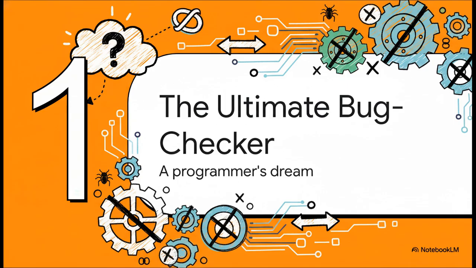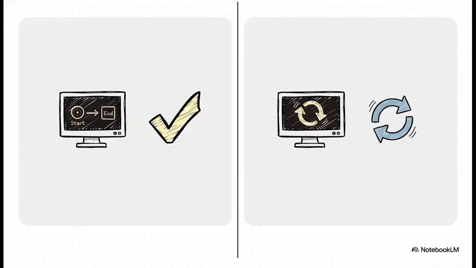But to really get why this dream is impossible, we have to first understand the problem itself. Now, some programs are super easy to figure out. You look at a program that just prints "Hello World," and of course it's going to stop. Then you see a program that's literally told to loop forever. Well, no big surprise, it's going to loop forever. For these simple cases, we can see the outcome. But the question is, can we do it for every possible case?